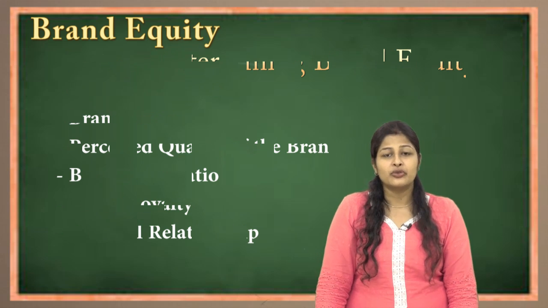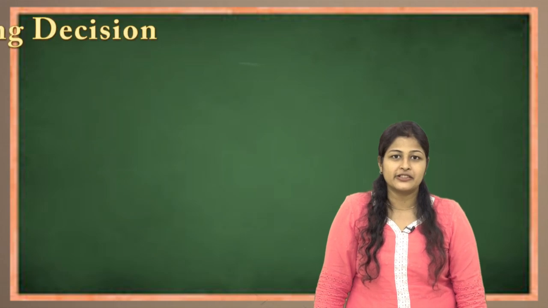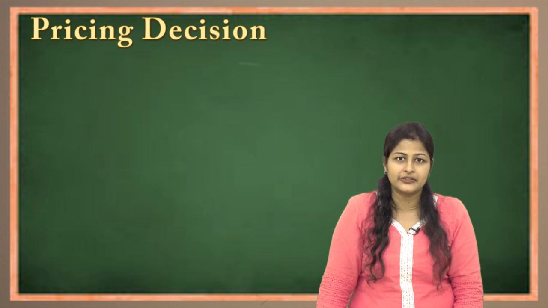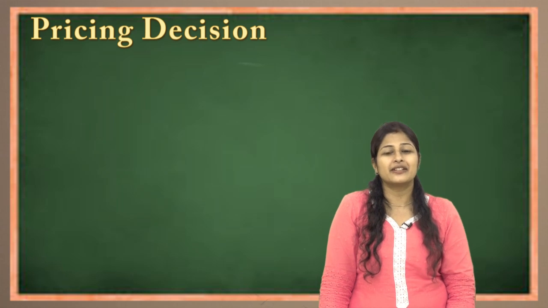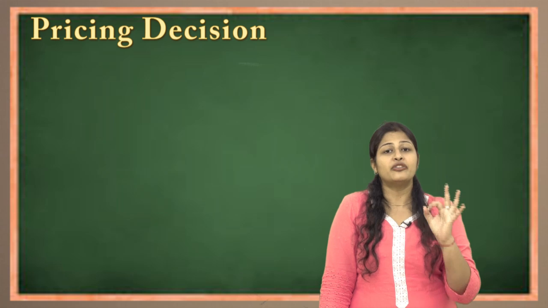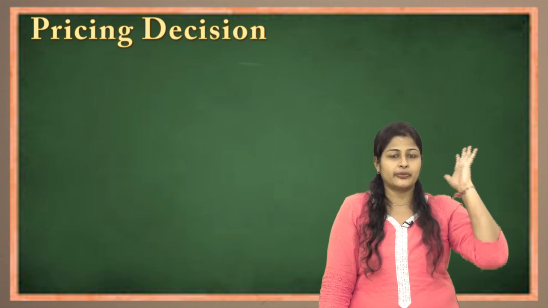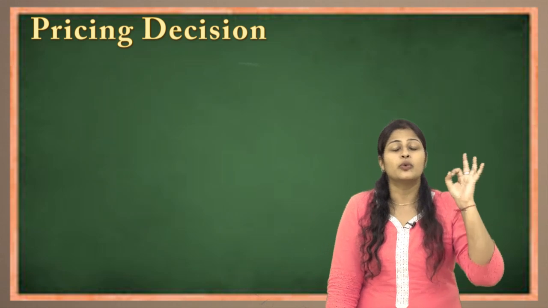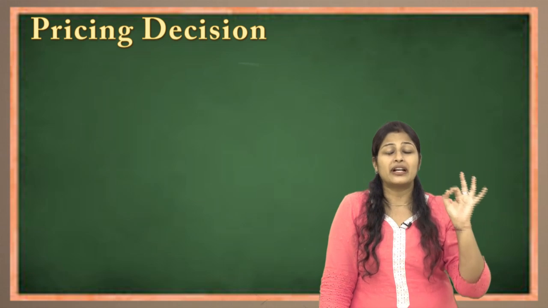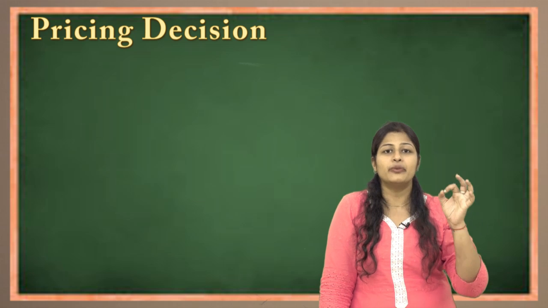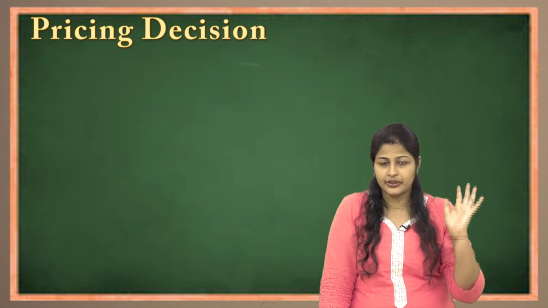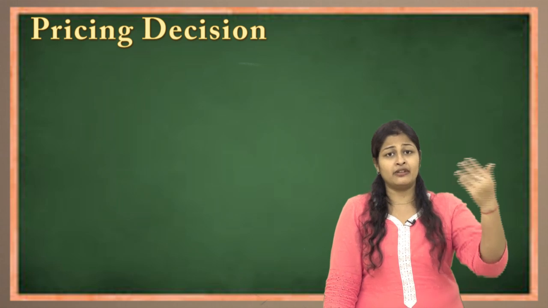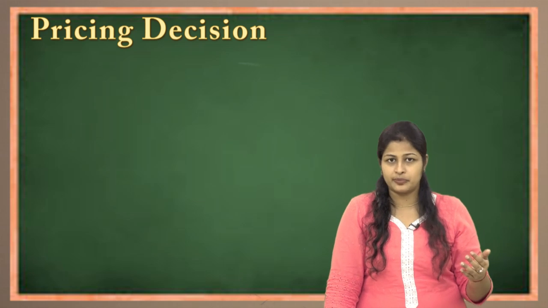The next topic in Unit 3 is pricing decision. We have finished the first P, product. Now the second P goes for pricing. What is pricing? Pricing is nothing but the exchange value of a particular product in monetary terms. If the meaning is asked, in simple language it comes in two lines. Such a simple question will not come at your TY level, so obviously there will be certain associated questions with pricing.